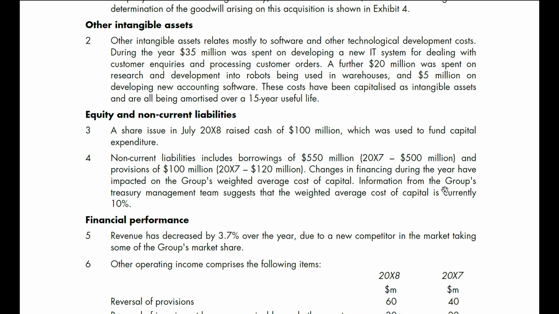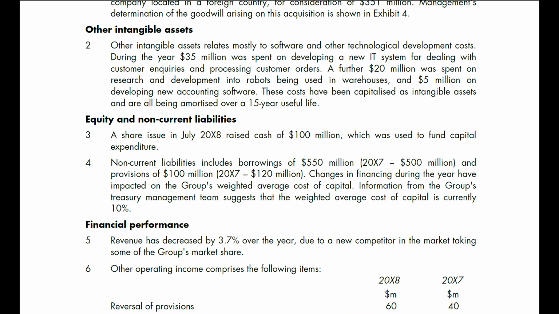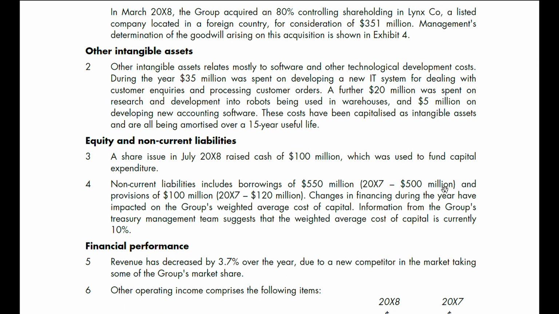Other intangible assets. Other intangible assets relate mostly to software and other technological development costs. During the year, $35 million was spent on developing a new IT system for dealing with customer inquiries and processing customer orders.